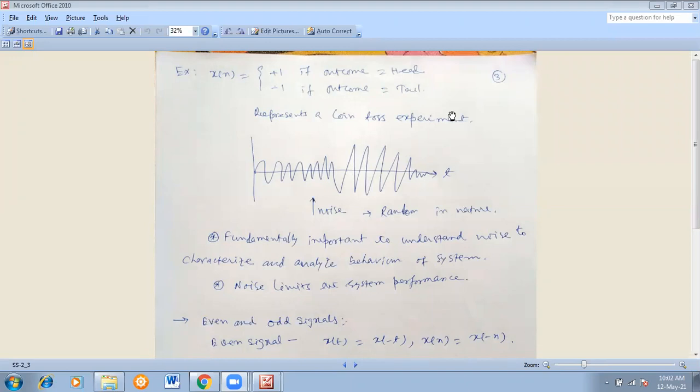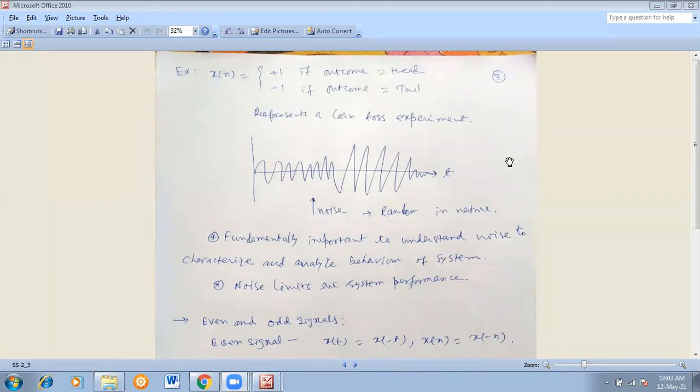In communication, you have just started your analog communication systems. Further you will start digital communication systems, and you will find lots of use of random signal, random variable, and probability distribution function.